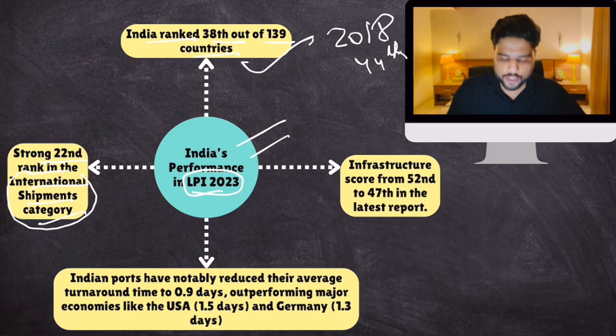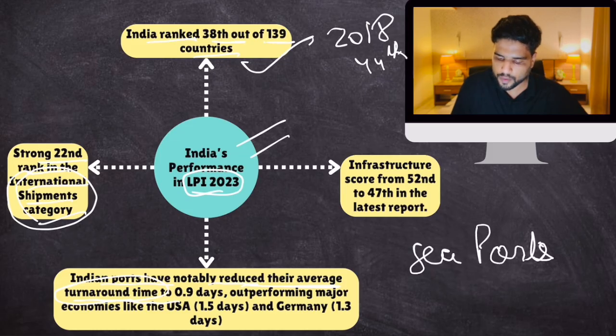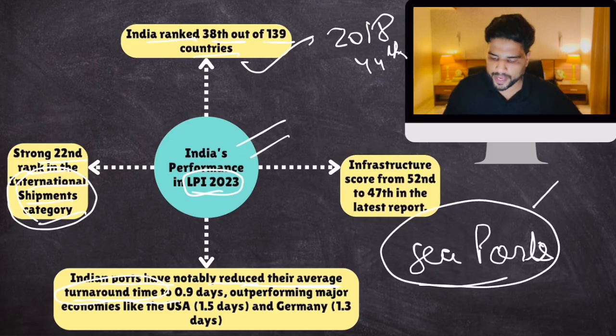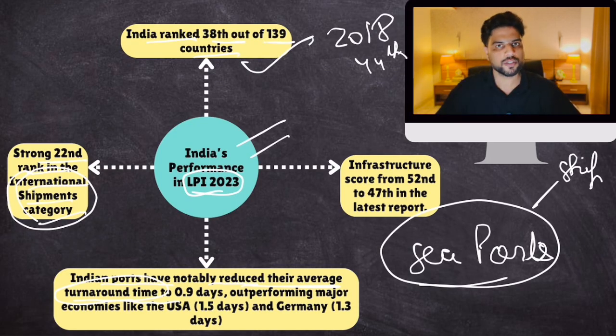So in international shipments, India's rank improved. Then, Indian ports have notably reduced their average turnaround time. Do you know what a turnaround time is? For seaports, let's suppose a ship came, it offloaded the goods, went through customs clearance and then went back.